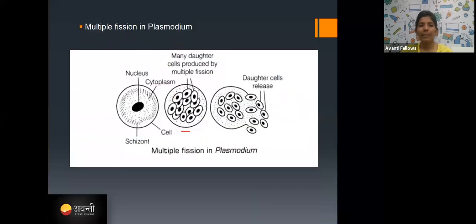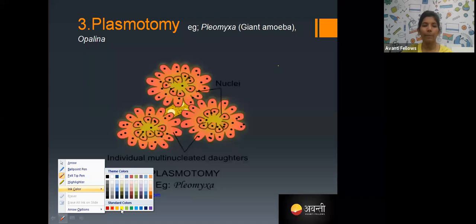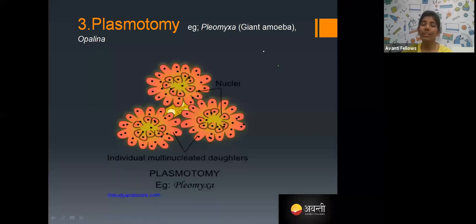So this is what multiple fission is about. Now we are going to see plasmotomy. So what does plasmotomy mean? In plasmotomy, what is going to happen? This plasmotomy usually takes place in multinuclear organisms. You can take examples such as Pelomyxa, that is a giant amoeba, and Opalina.